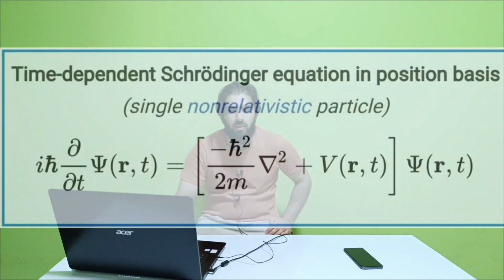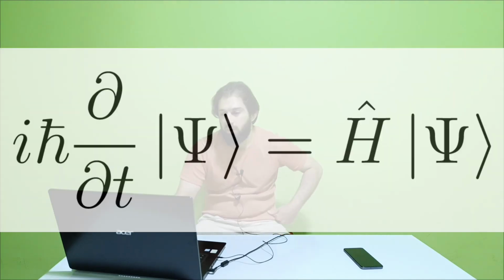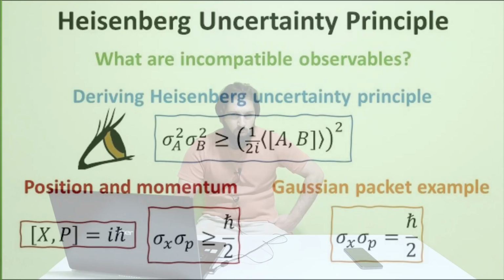Just to give some info about Planck constant and reduced Planck constant, at which equations it appears in quantum physics. For instance, a very famous equation that is called the Schrödinger equation. Here Planck constant and reduced Planck constant appear. Heisenberg uncertainty principle.